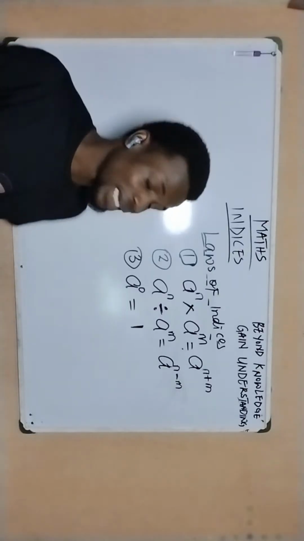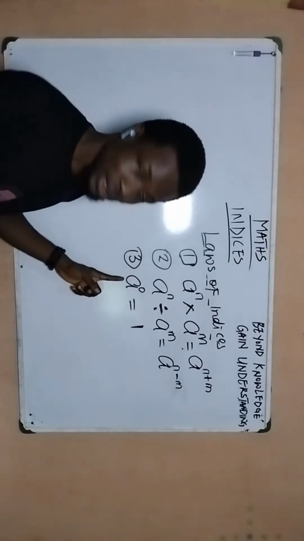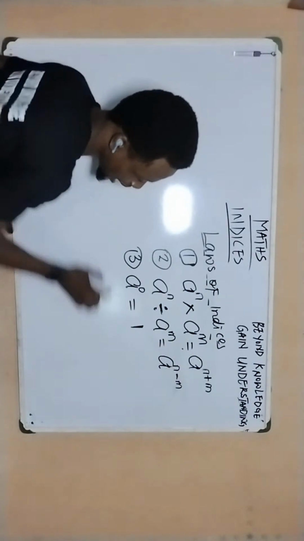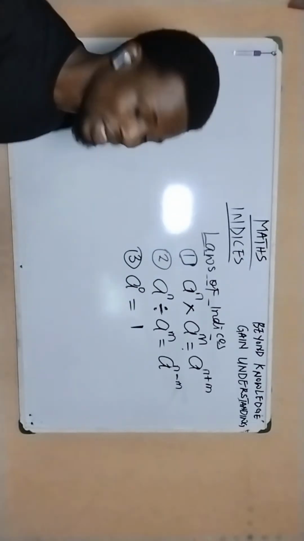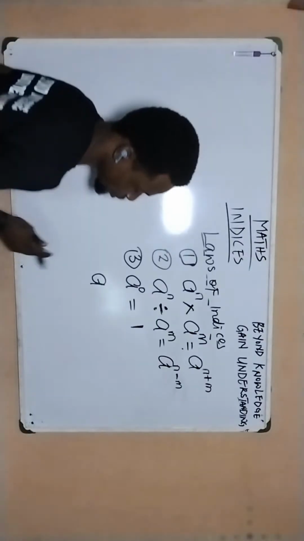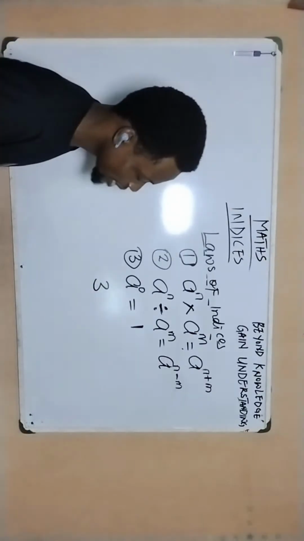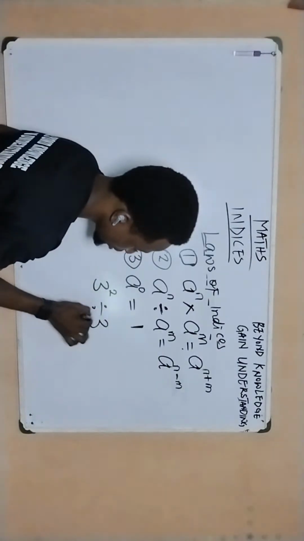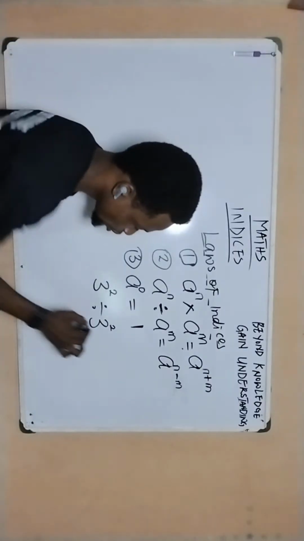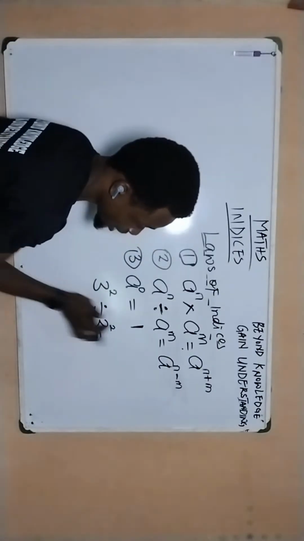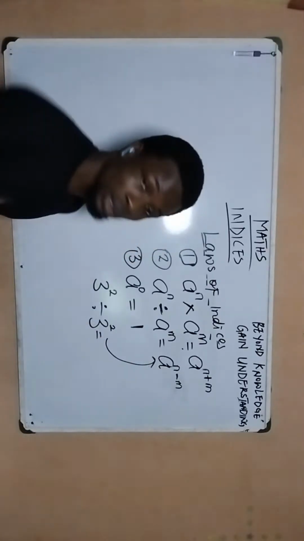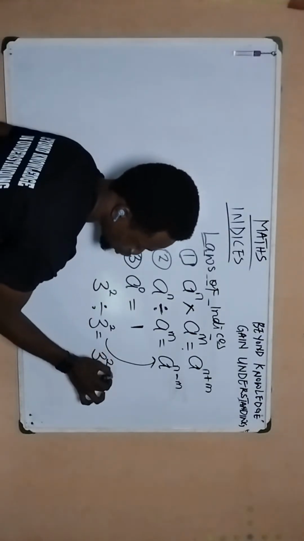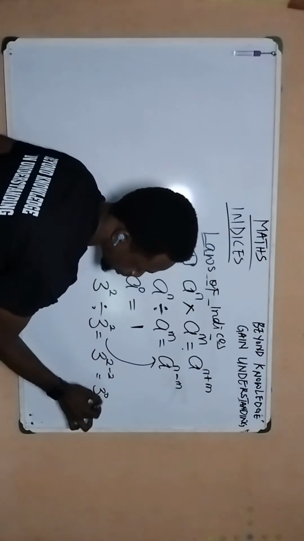So simply put, A raised to the power of 0 is equal to 1, but how is that possible? How do you get A raised to the power of 0 equals 1? If I want to explain this third law, I'm going to do something like this. Let's say I bring 3 as a base with a power of 2, divided by 3 raised to the power of 2. Of course, you know that this is the same thing as, according to our second law of division, we take one of the bases, which is 3, and then subtract the powers, 2 minus 2, and that's going to give us 3 raised to the power of 0, which equals 1.